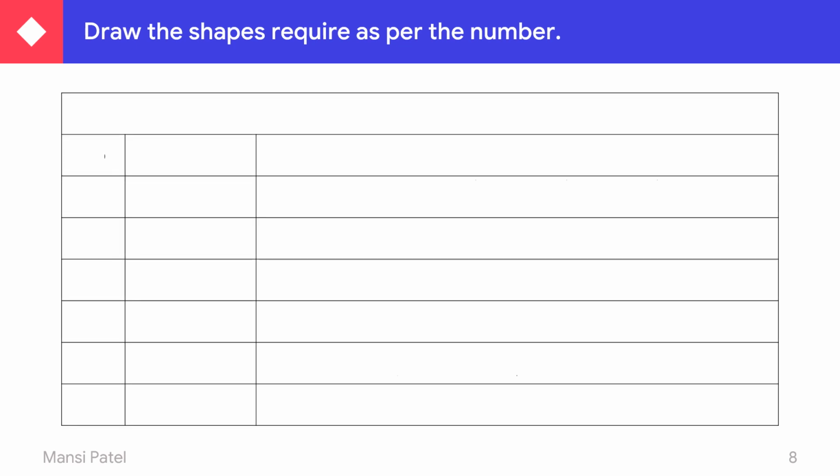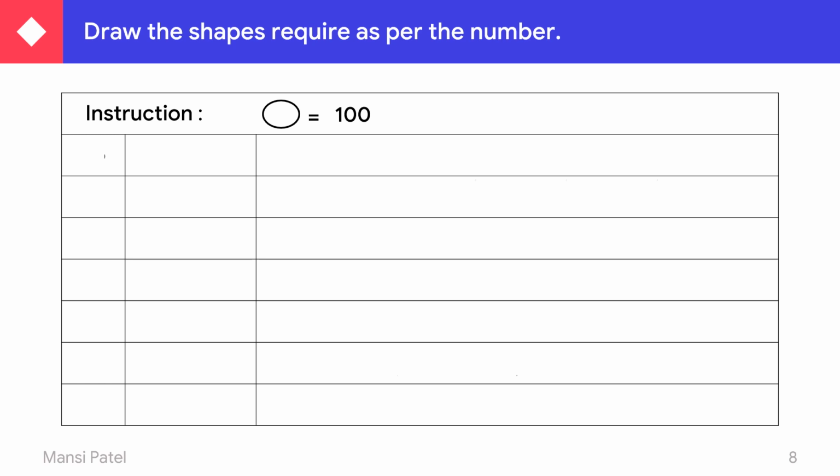Now we will solve some exercise regarding the counting. In this, what you have to do? Draw the shapes required as per the number. So in this table, I am giving some instructions to you first. Your first instruction: circle is equal to 100, meaning the number which is written in the hundreds place, that number of circles you have to draw.